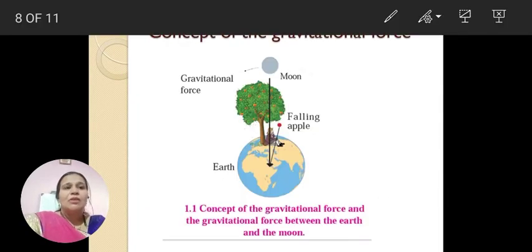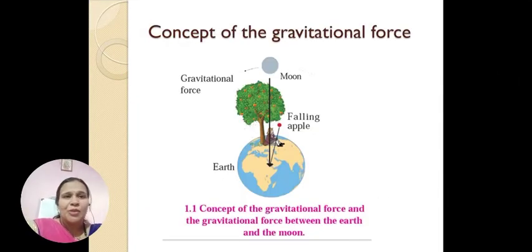This diagram is given in your textbook, page number 1. The concept of gravitational force: to explain how gravitational force acts on objects which are nearby, near the surface of the earth, and the objects which are at a far away distance from the earth.